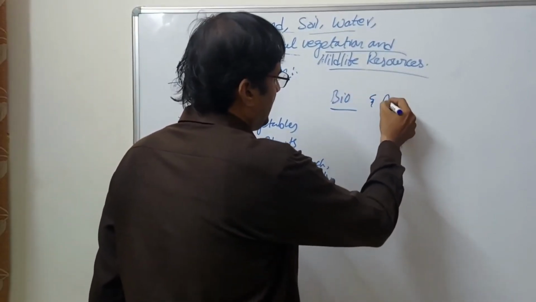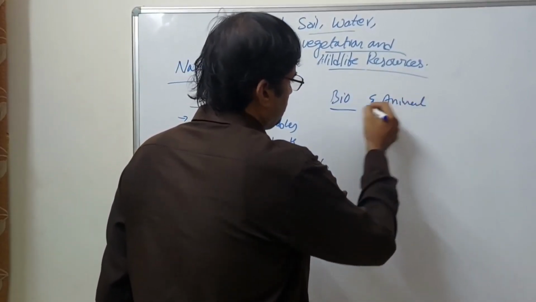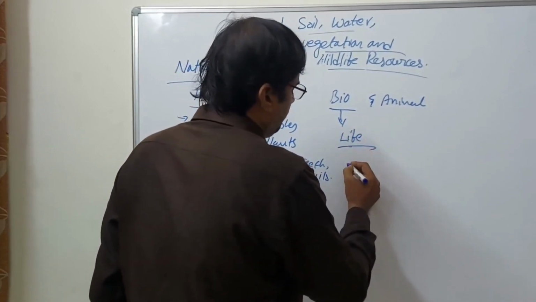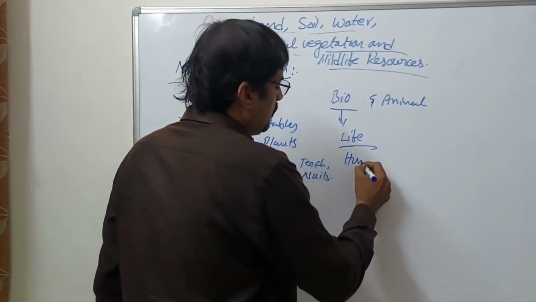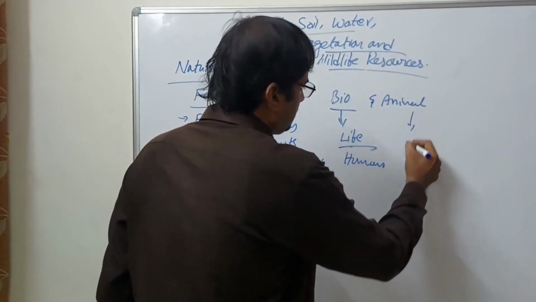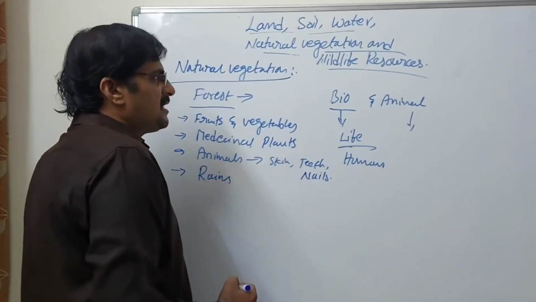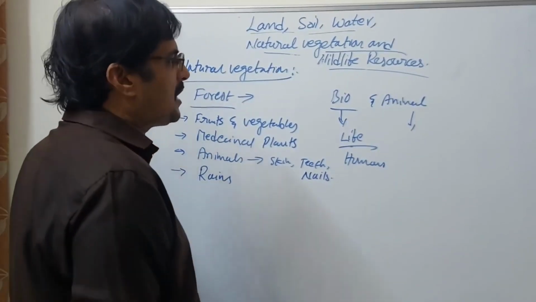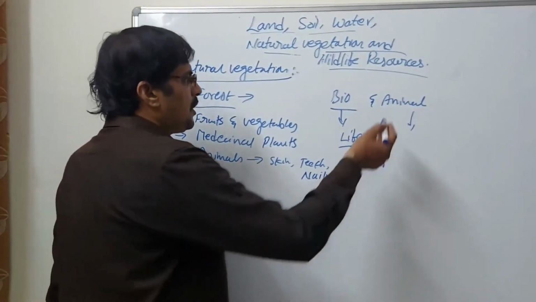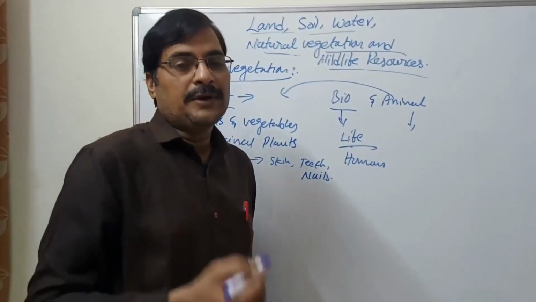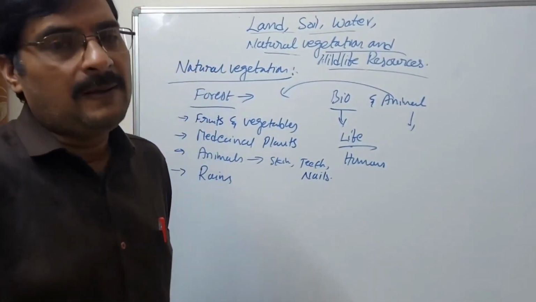not only for humans, but also for the biosystem and the animal system. Bio means life, and the life of humans and animals happens because the forest gives it. So wildlife resources are also based on animals only. That means we have to protect the forest area.